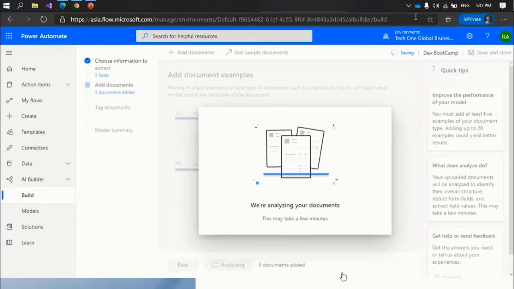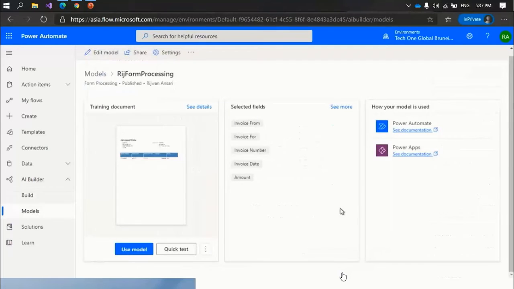Okay, now also it's taking time. After analyzing, we have to auto tag the documents and train the model. After that, we can test, which I have already demonstrated. So the remaining part of the demonstration, I would like to hand over to Rijan.